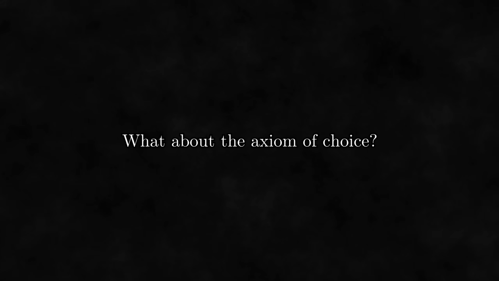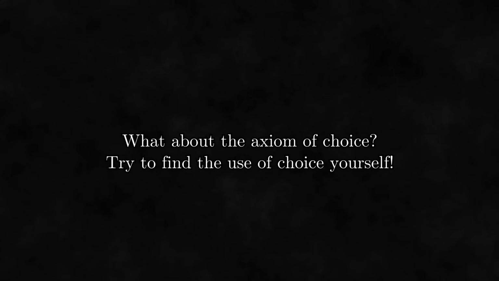Well, there's not much more to say about Zorn's lemma, so... Alright, you really want to hear about how it relates to the axiom of choice or where choice was used in the proof? I personally find the axiom of choice to be obviously true and have no qualms about using it, even in situations where it's not necessary, but if you really want to, see if you can find the use of choice in the proof yourself.